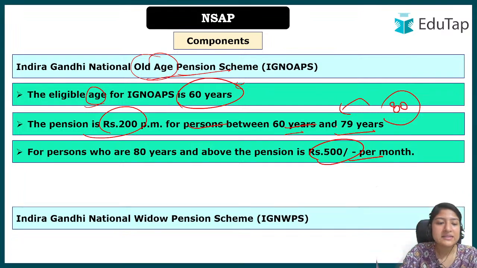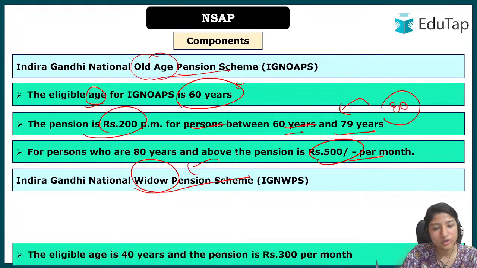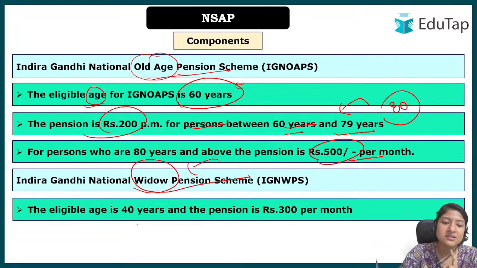Okay, next we are talking about the Indira Gandhi National Widow Pension. So now we can understand it talks about widows only, and in this case the eligible age is 40 years and the pension is 300 per month.